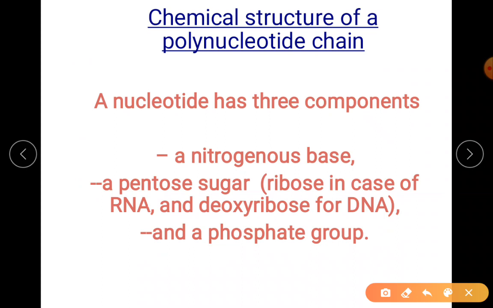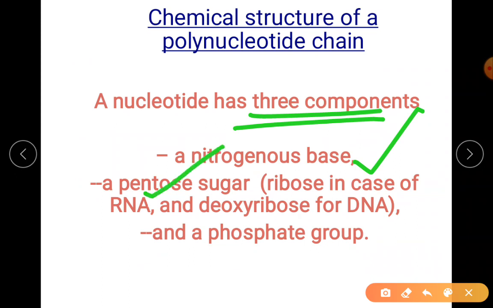Now the DNA, as well as the RNA, has 3 types of components. The 3 components are: first, nitrogenous base; second, pentose sugar; third, phosphate group. To differentiate RNA and DNA by the pentose sugar, as I said earlier, RNA means ribose sugar, DNA means from this ribose one oxygen is lost, that's why deoxyribose.